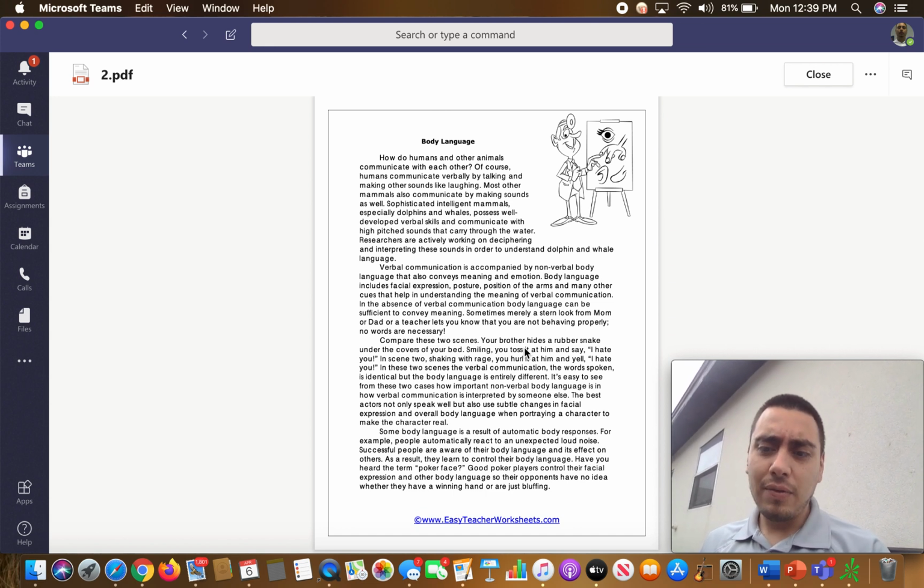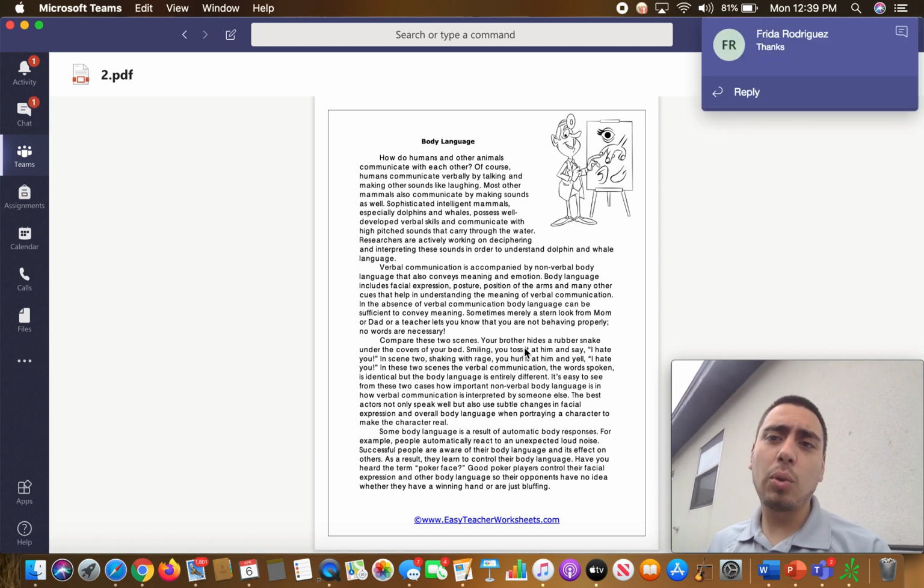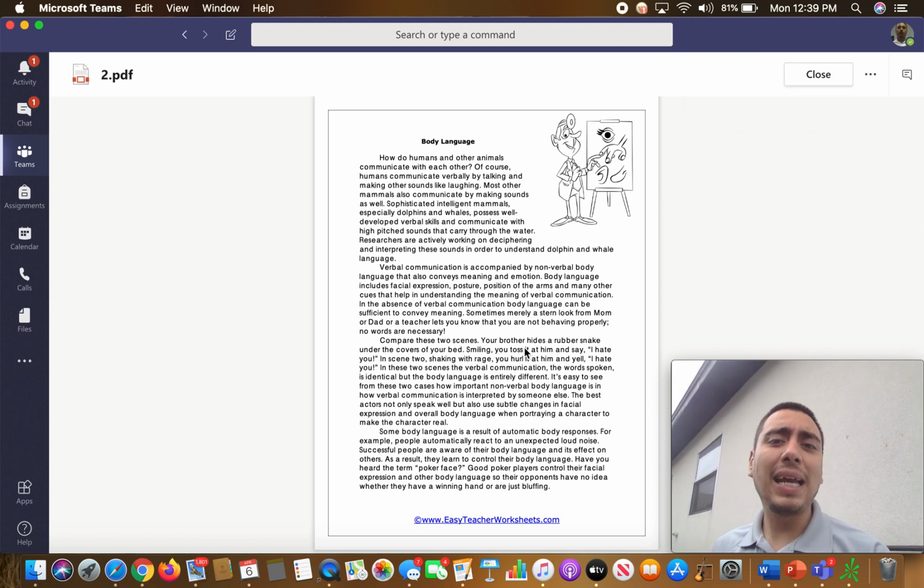Now, the title of this story is called Body Language. So let's start it off. It says, how do humans and other animals communicate with each other? Of course, humans communicate verbally by talking and making other sounds like laughing. Most other mammals also communicate by making sounds as well.